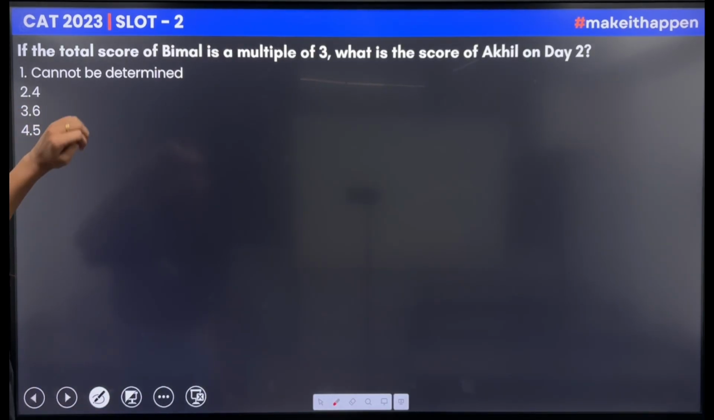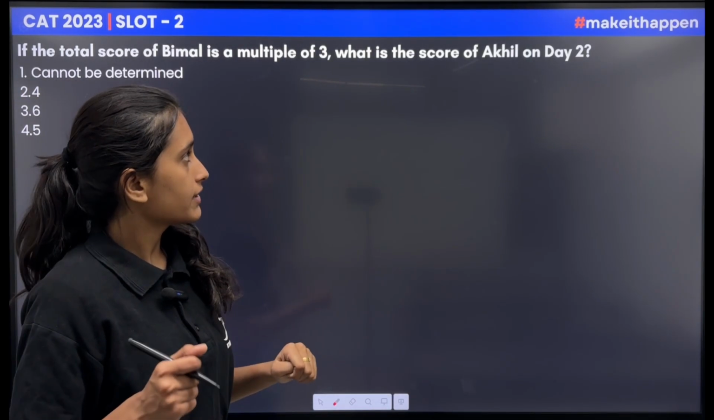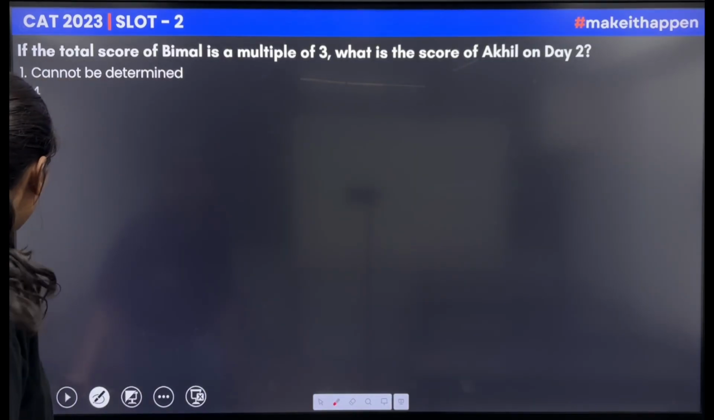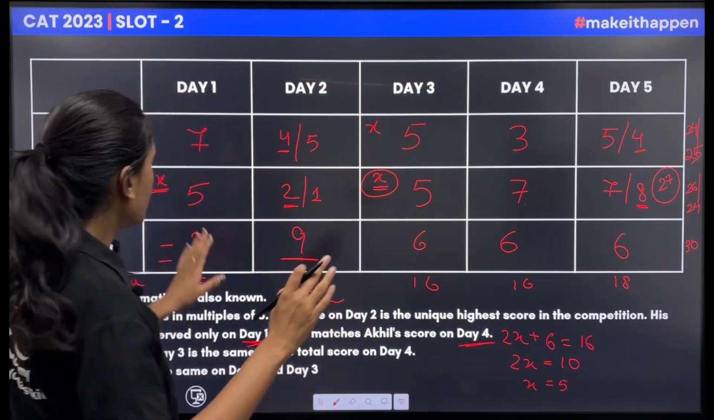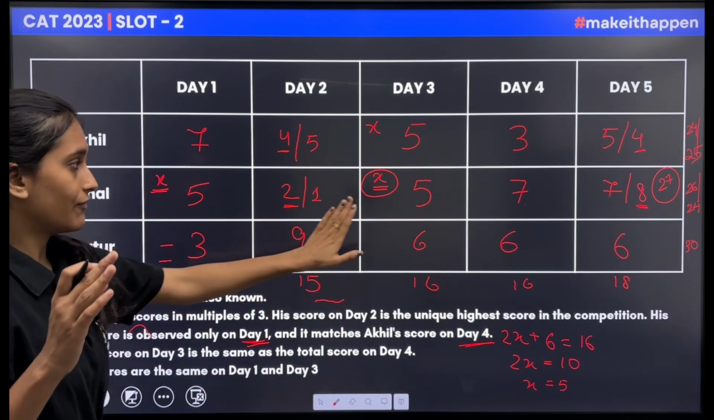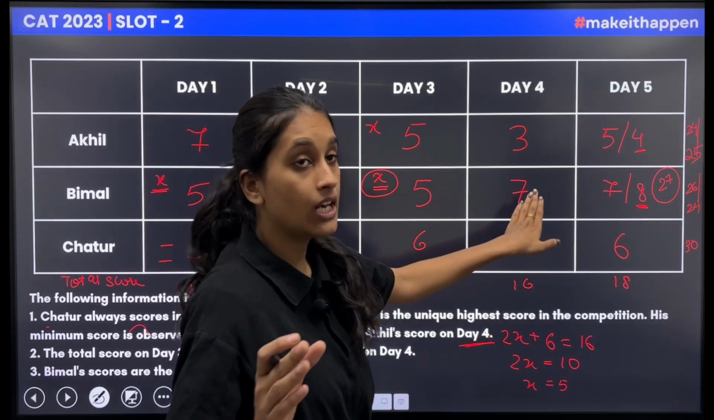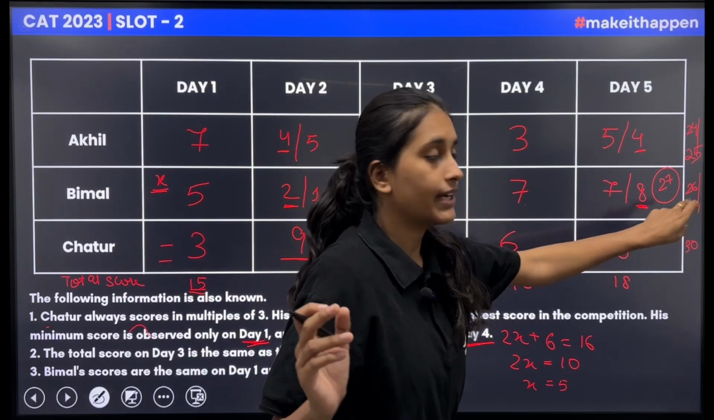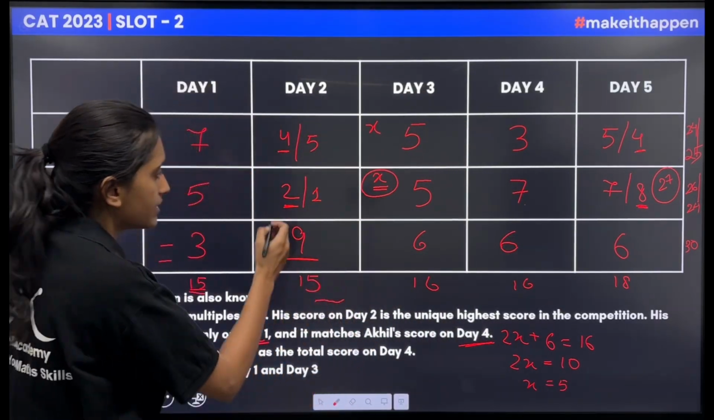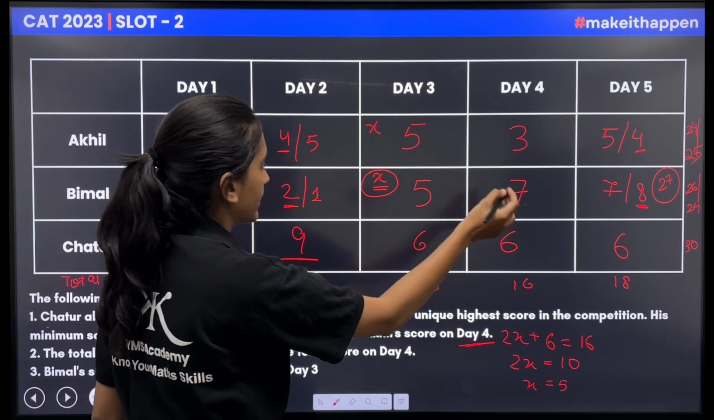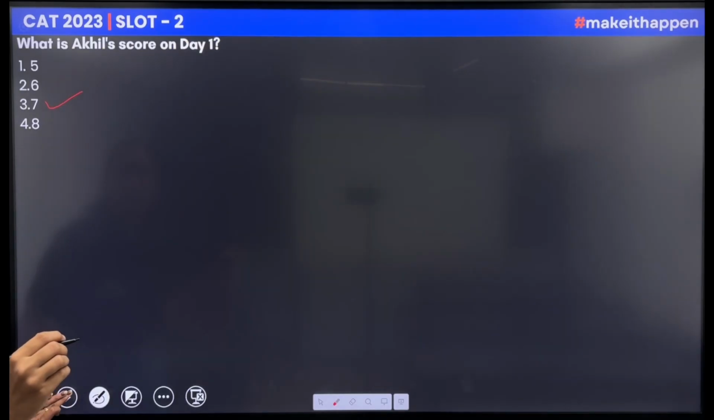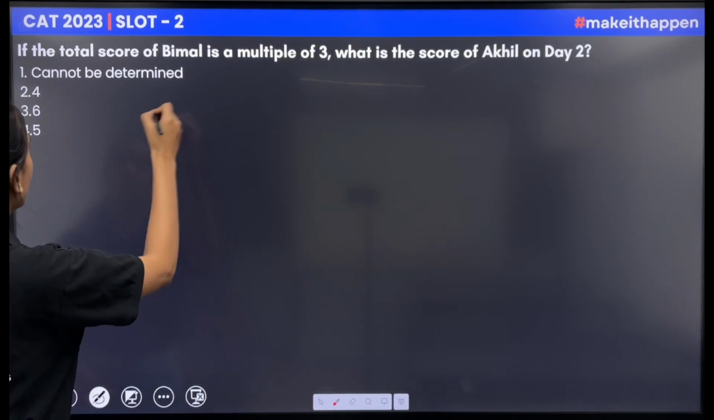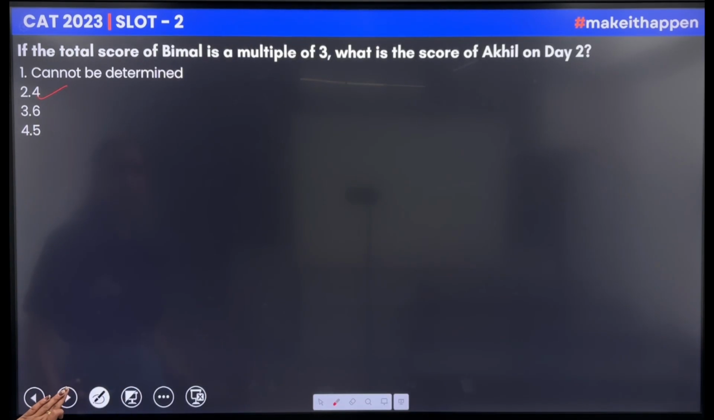If the total score of Bimal is a multiple of 3, what is the score of Akhil on day 2? So if the total score of Bimal is a multiple of 3, that would be equal to 5 plus 2, 7, 7 plus 5, 12, 12 plus 7, 19 and 19 plus 8, that would be equal to 27. That means he took values 2 and 8. That means on day 2, he will take value 4. So option 2 will be the answer.